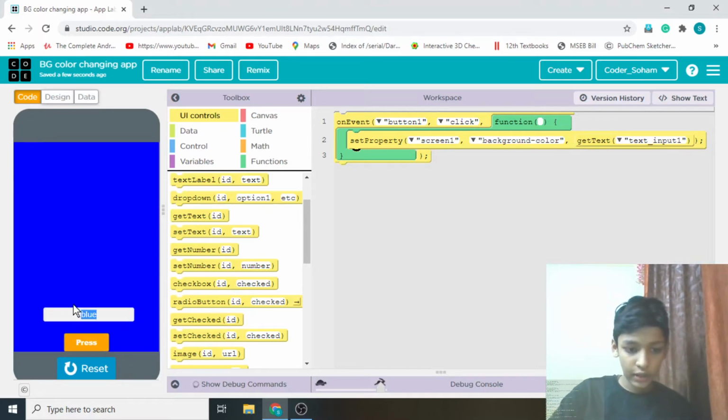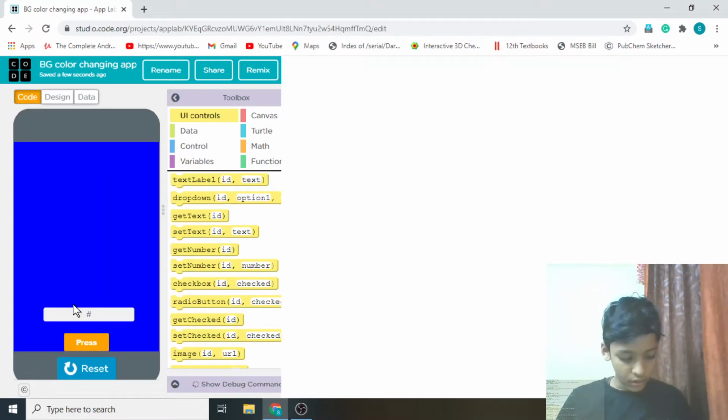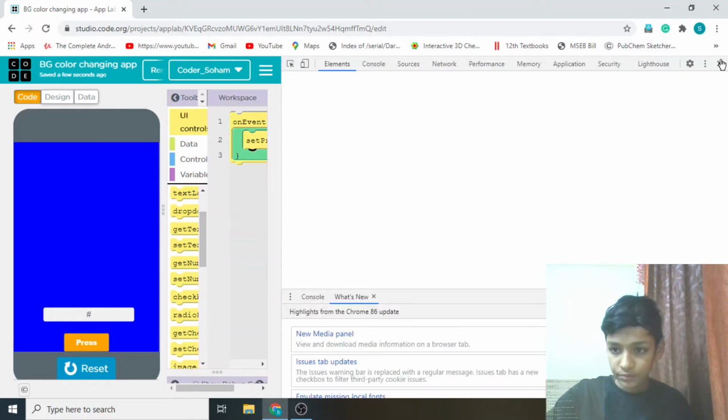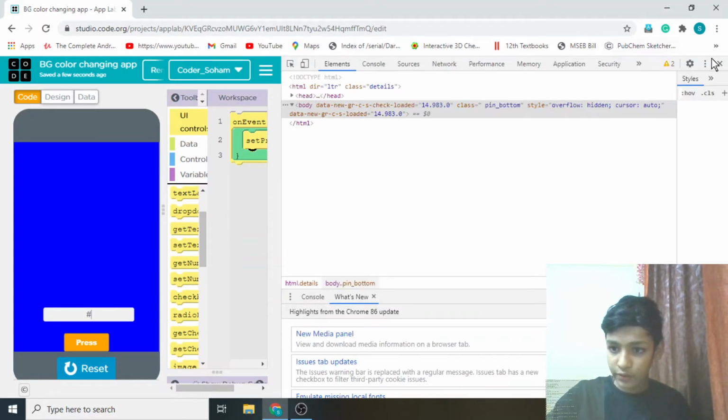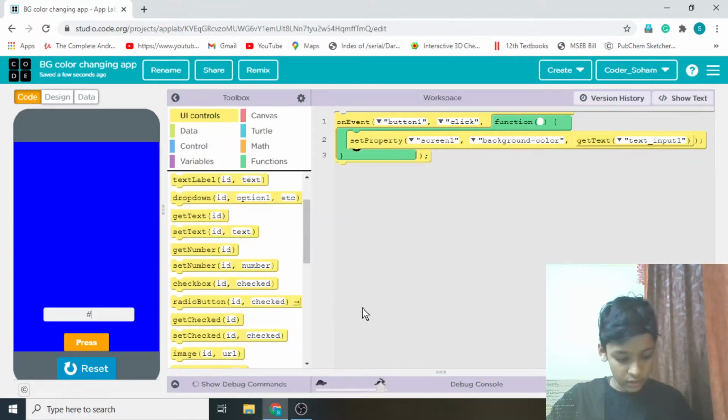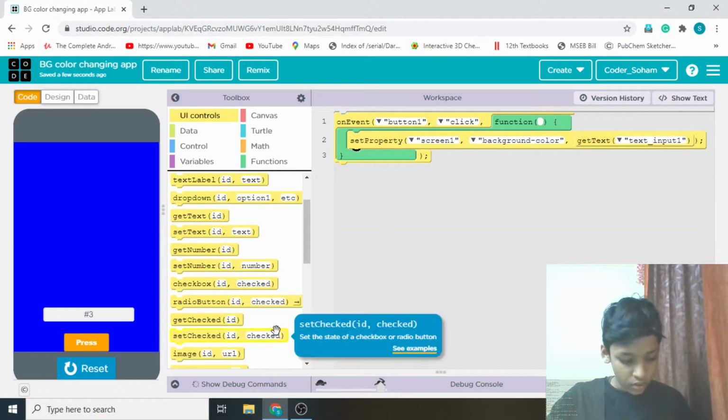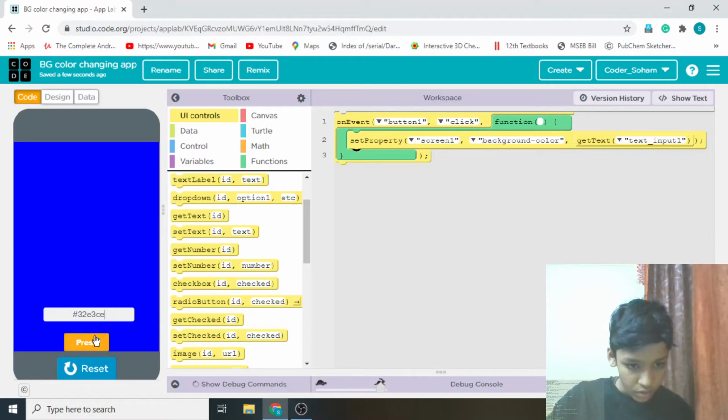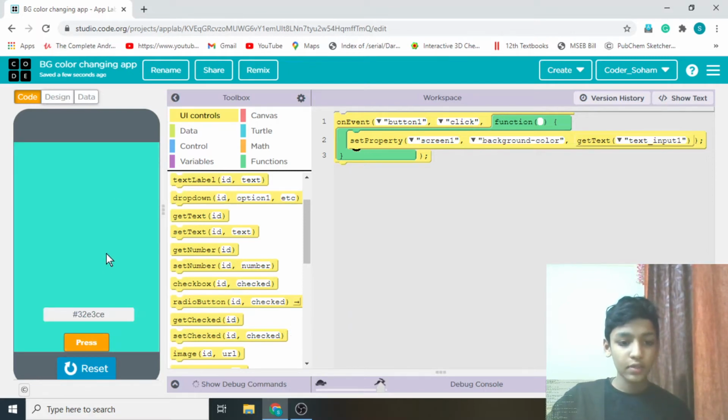Now let's try a hexadecimal code. So I have hash 32 3CE. Oh, sorry friends for the disturbance. So here, see, I have entered this color's hexadecimal code.